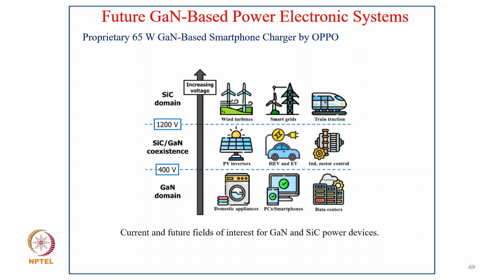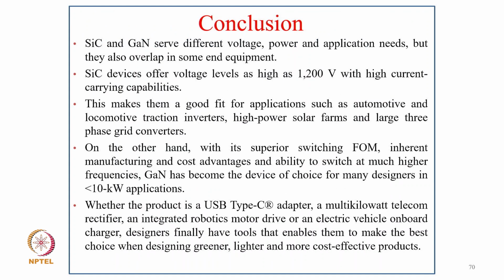So these are some of the current and future fields of interest for GaN and silicon carbide devices, starting from silicon domain, and then wind power, smart grid, train traction applications, PV inverters, hybrid electric vehicles, then industrial motor control, domestic appliances, and PC, smartphone and data centers. So silicon carbide and gallium nitride devices are really going to make a revolution in all these applications.